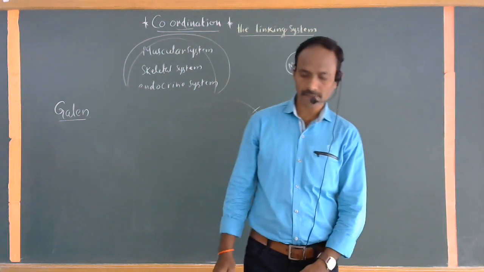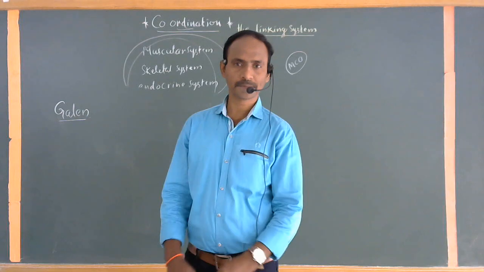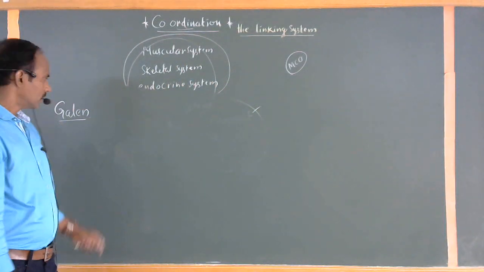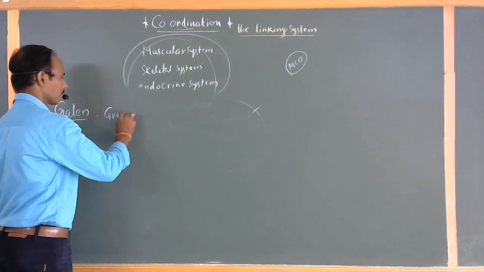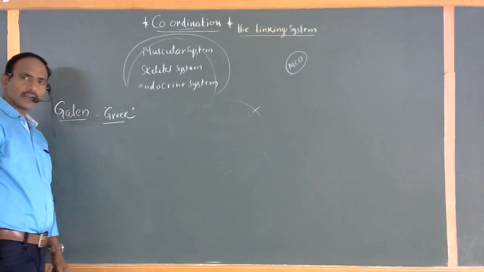In those days, scientists were also doctors. Galen was an excellent physiologist who belonged to Greece.